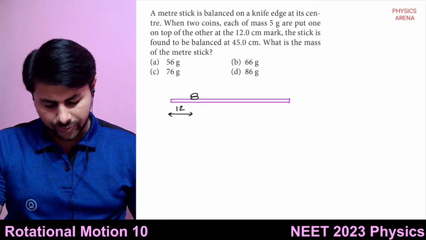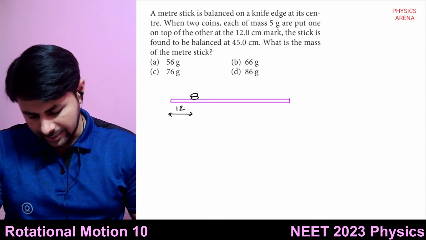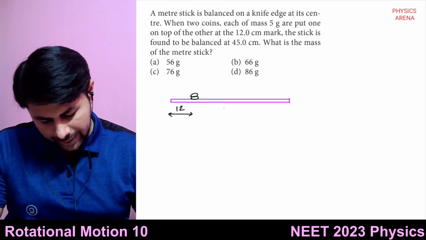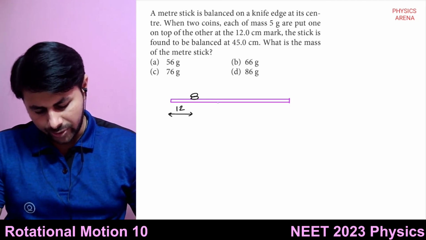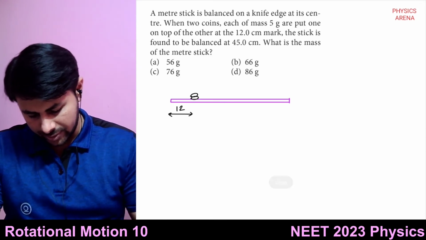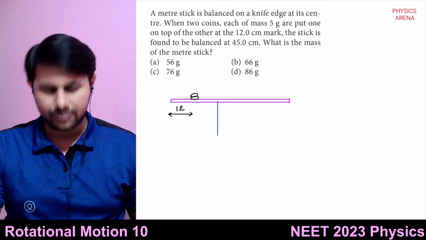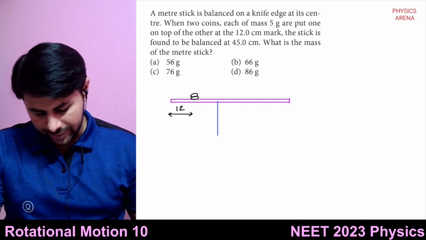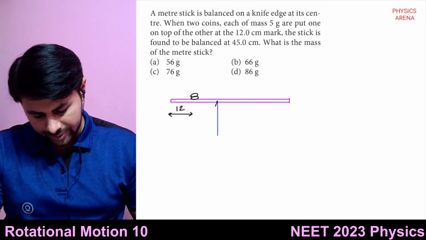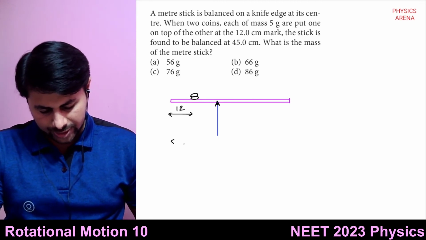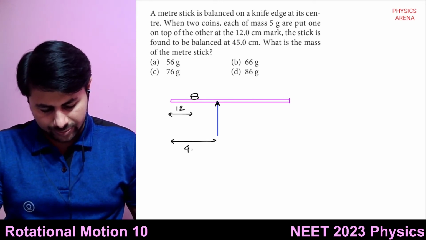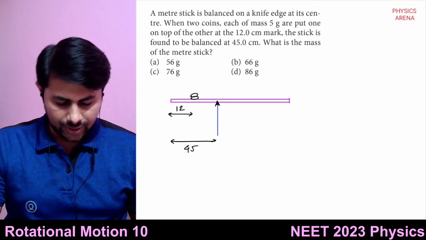If you do so, what happens? You can balance it, they are saying, at the 45 centimeters. Let's use a different color. So you can balance this meter scale at 45 centimeters here. So this much distance is 45 centimeters, right?